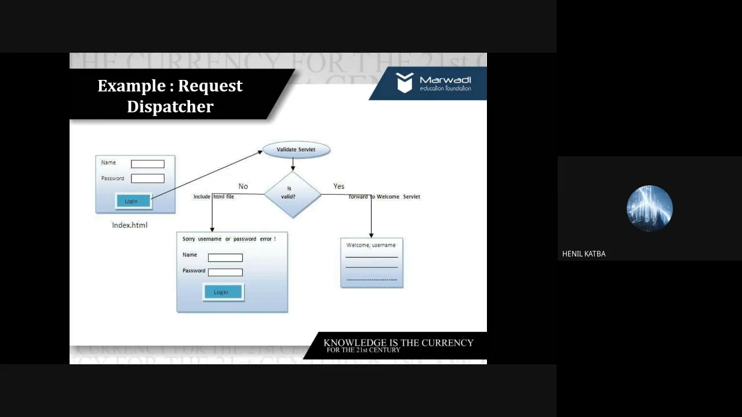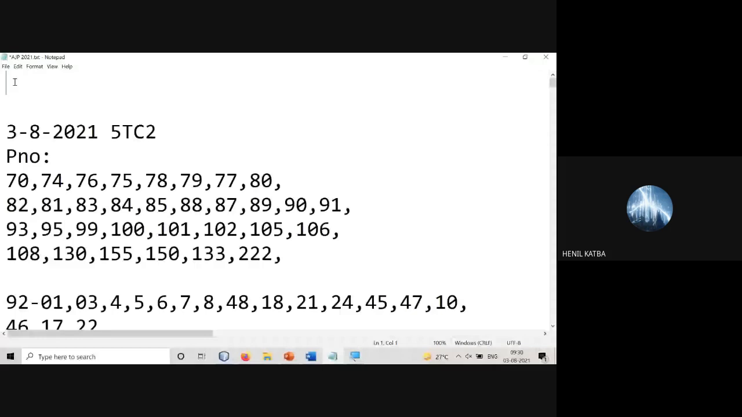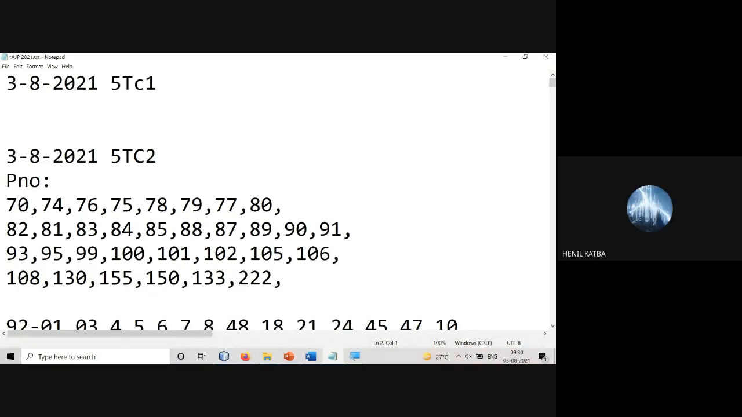If you have any technical queries, you can raise your queries. Those who are online, those who are offline. Any query in servlet context, config, the difference which we learned? Anyone? Kindly acknowledge yes or no. No, ma'am. Any query? Okay.